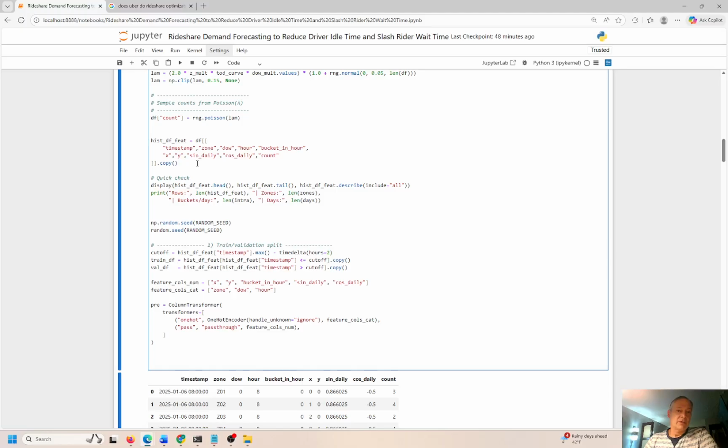So we get down here and we can go ahead and merge all this stuff together. So we have our timestamps, our zones, day of the week, the hour, the bucket in the hour, XY coordinates. So we're all set there, the sine, daily, cosine, and the counts. Okay, so we need the count of requests here so we can try to understand how close is an Uber driver to a rideshare requester, right?